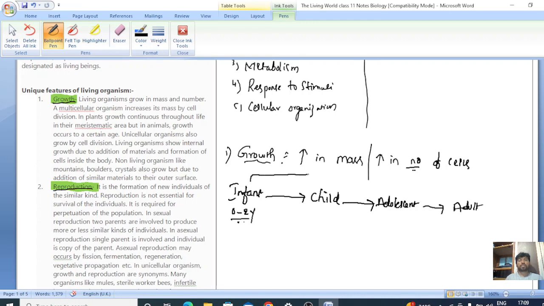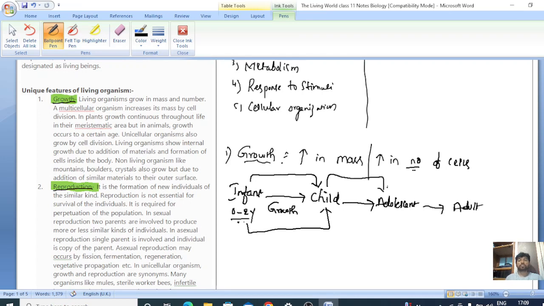When we accumulate mass and our number of cells increases, we show a change in our physique and mental organization, and we are transformed into a child. This shows growth, because an increase in mass and number of cells is growth, and we call the organism a child at this stage.